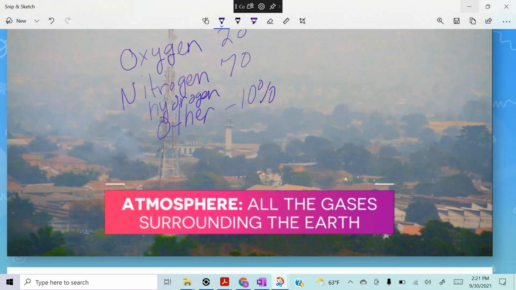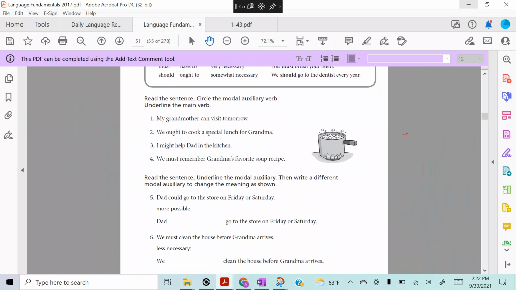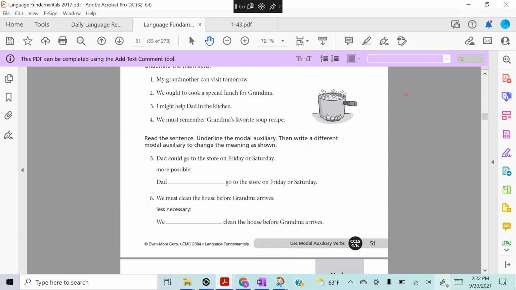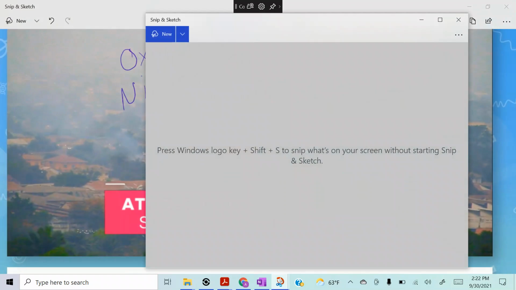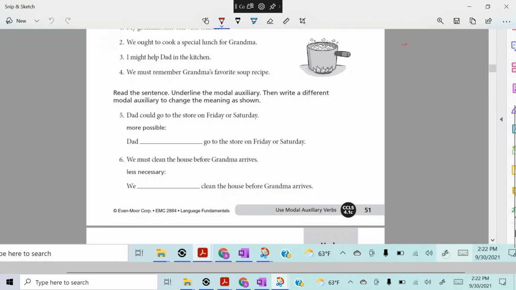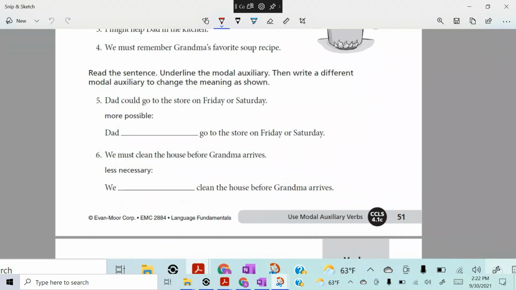Let's look at the bottom really quick. Bottom of this says, look, here's what they do. You ready? On the bottom, it says, read the sentence, underline the modal auxiliary. Then write a different modal auxiliary to change the meaning. All right, so let's do this first one. I'll do it for you.